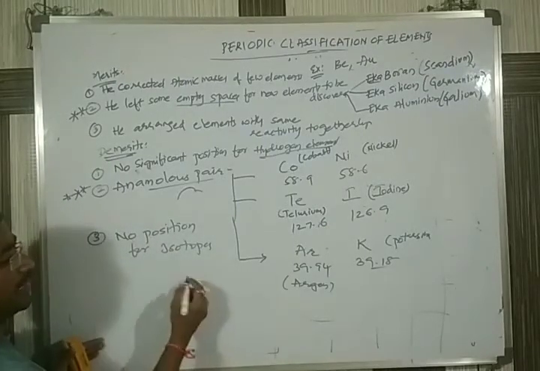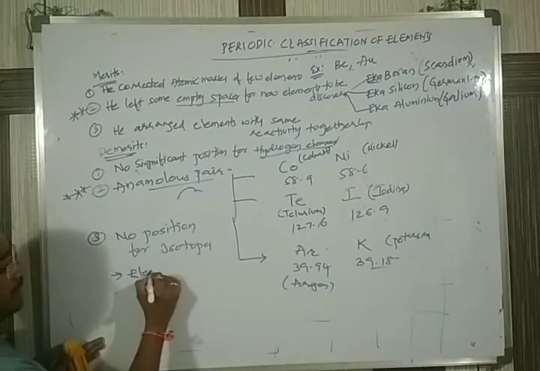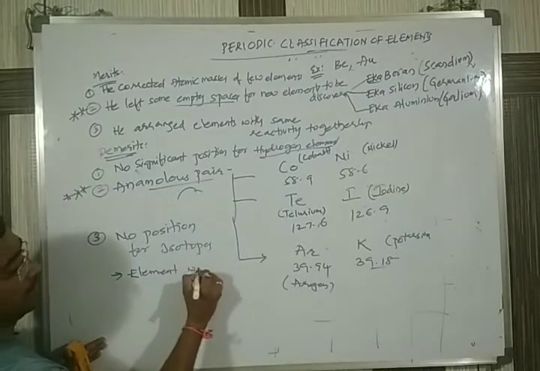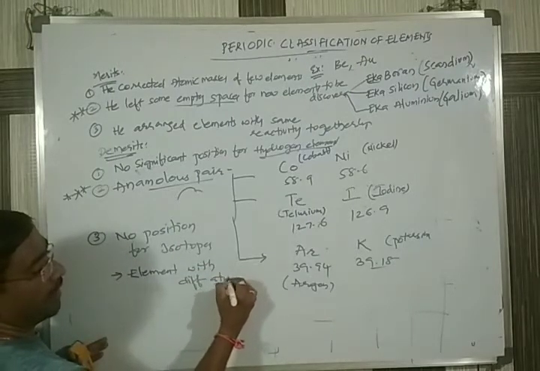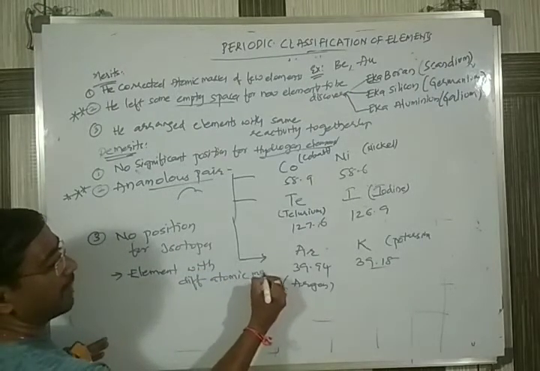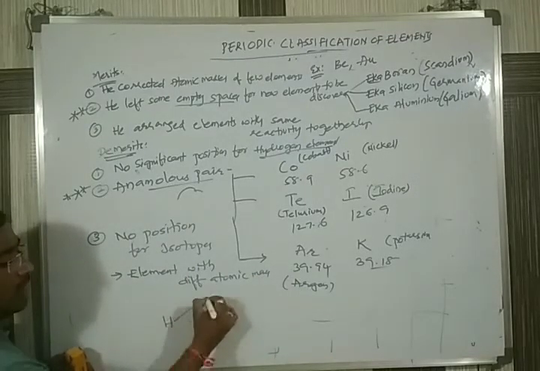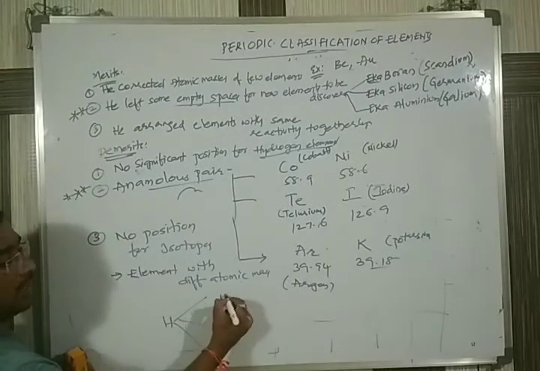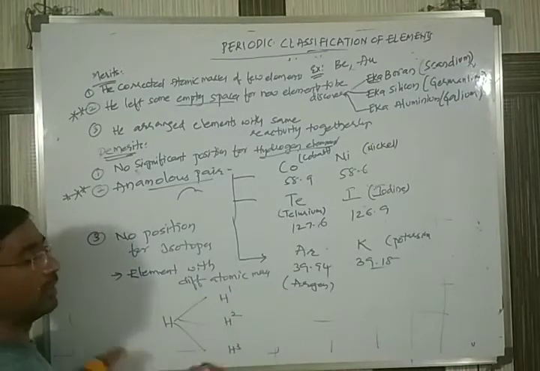Elements with different atomic masses are called isotopes. Suppose you take hydrogen. Hydrogen has three isotopes: H1, H2, H3.